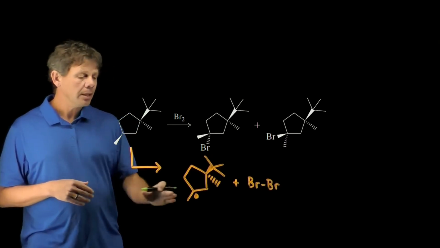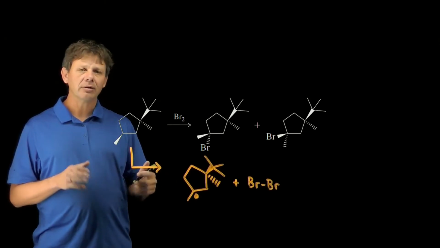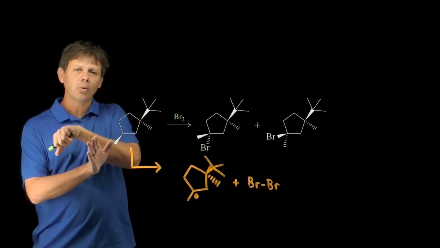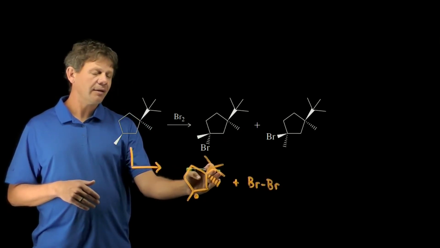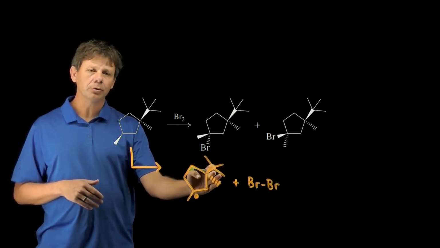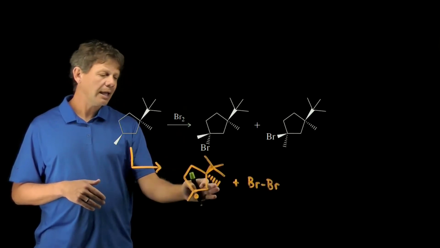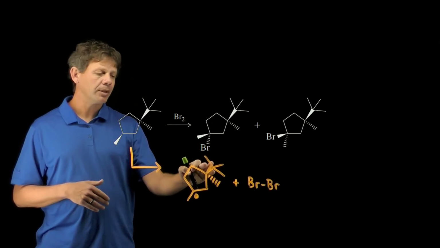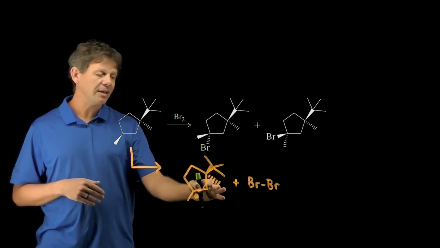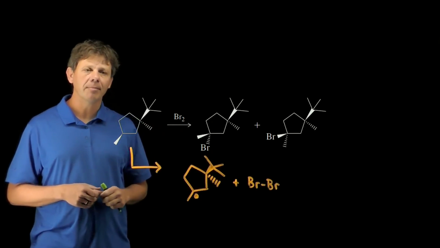Now, normally, we would say that a planar radical can be attacked equally from the front or the back. That's not going to be the case here, because in this case we have this really bulky tert-butyl group coming towards you and this smaller methyl group coming away. The tert-butyl group is on the top face, the methyl group is on the bottom face.